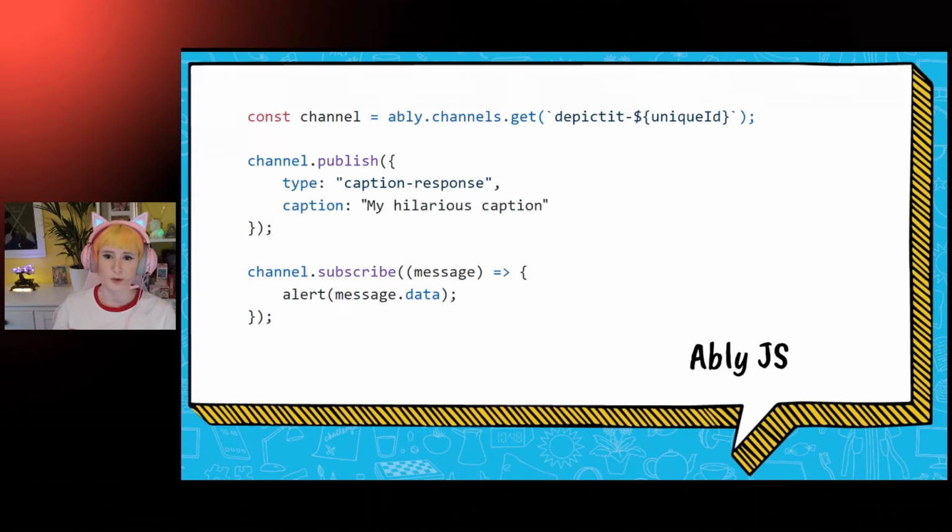So let's say, for example, we want to send a message when a player has submitted a caption. First, we're going to create a channel with a unique name for each game. Then we can connect to that channel using Ably's get method. And once we're connected, we can start to publish our JSON data. And other players can subscribe and action that data when it arrives. This is the foundation of the architecture, which will work for a simple game like the one we're building today. And this is the service which lets us manage the state across multiple machines.